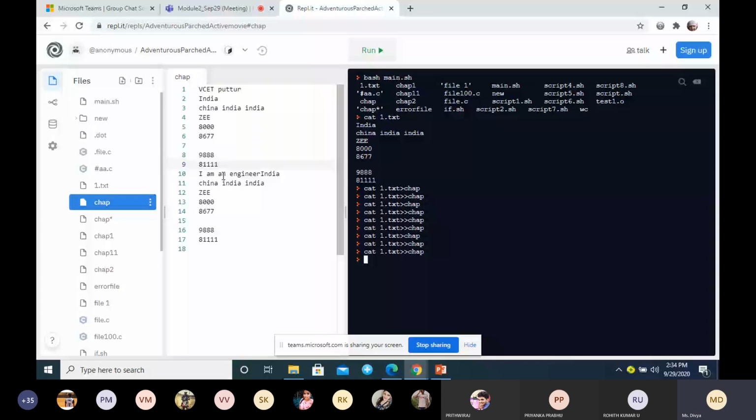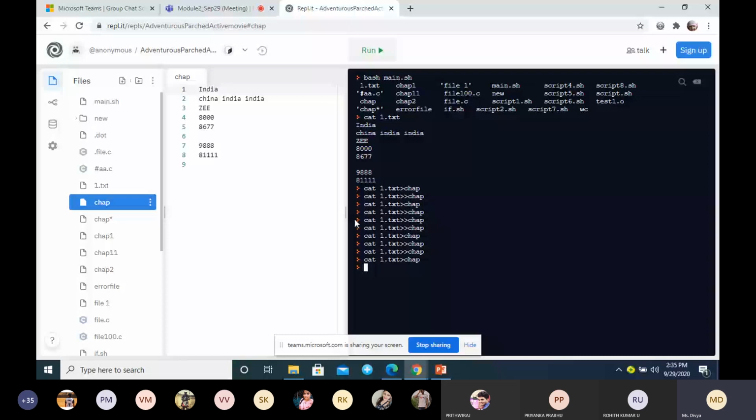Suppose I use one greater than symbol, what will it do? It will delete everything. Whatever the previous content was, everything will get deleted, and the fresh content will be pasted to the file chap. But if I use the double greater than symbol, it will just append the output. It will not delete the old content. Is it clear?